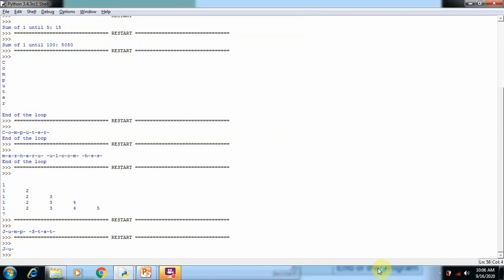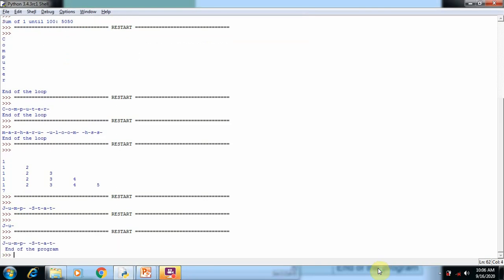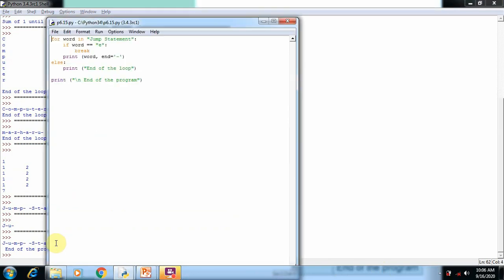So now I am going to execute this statement. You can see jump state is printed. When the program's for loop reaches the E, the condition becomes true, so that's why the break statement executes. But we are using an else part also here. The else part is not executed because we didn't reach the last letter.